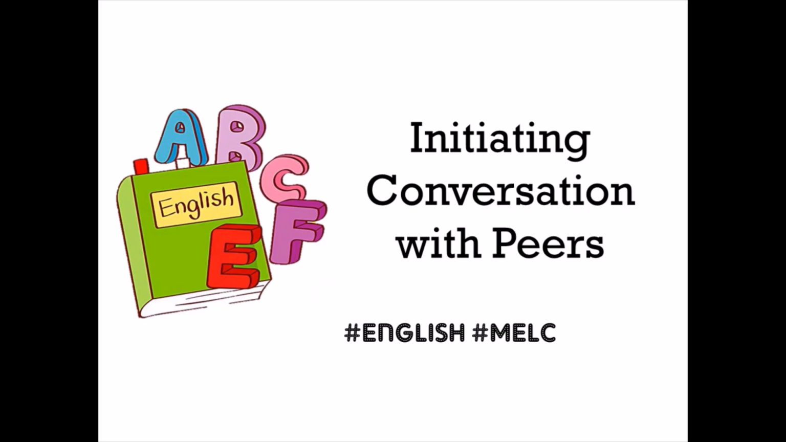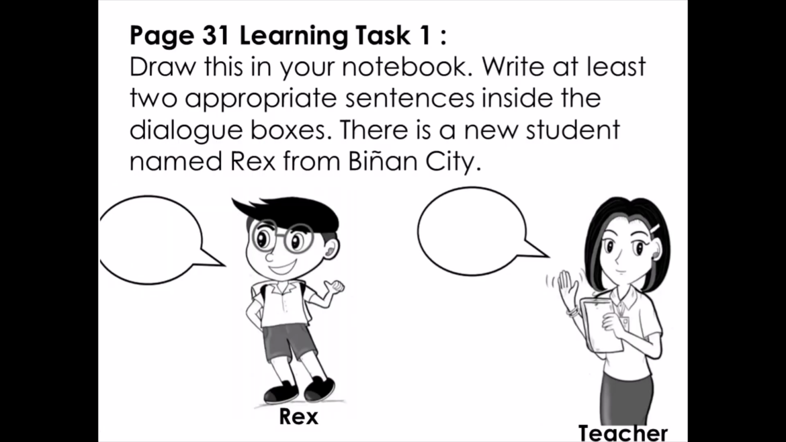So now let's proceed with our second lesson. We have initiating conversation with peers. So for this time, we are going to do page 31, learning task 1. You're going to draw this in your notebook, only the two persons there, and then write at least two appropriate sentences inside the dialogue box.